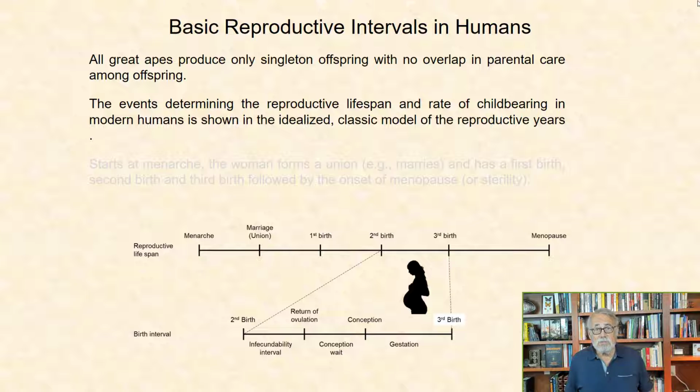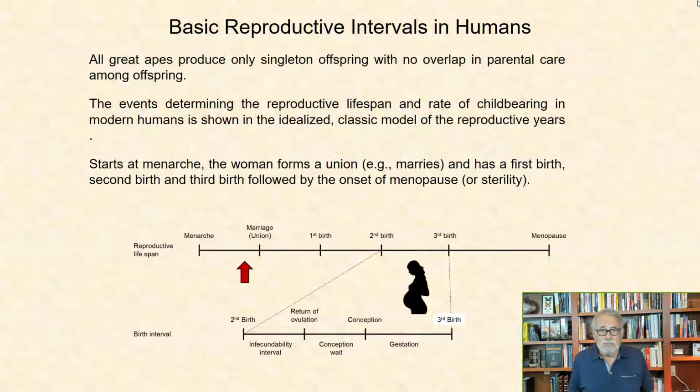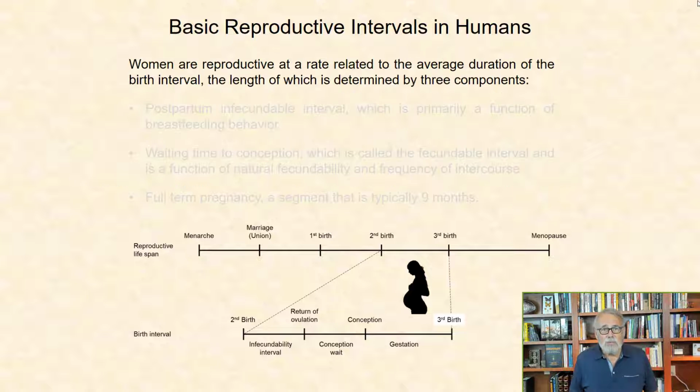The events determining the reproductive lifespan and rate of childbearing in modern humans are shown in this idealized schematic. The reproductive years start at menarche, after which a woman forms a union, that is marries, and becomes at risk for childbearing until the onset of menopause, or sterility. Women are reproductive at a rate related to the average duration of the birth interval, the length of which is determined by 3 components.